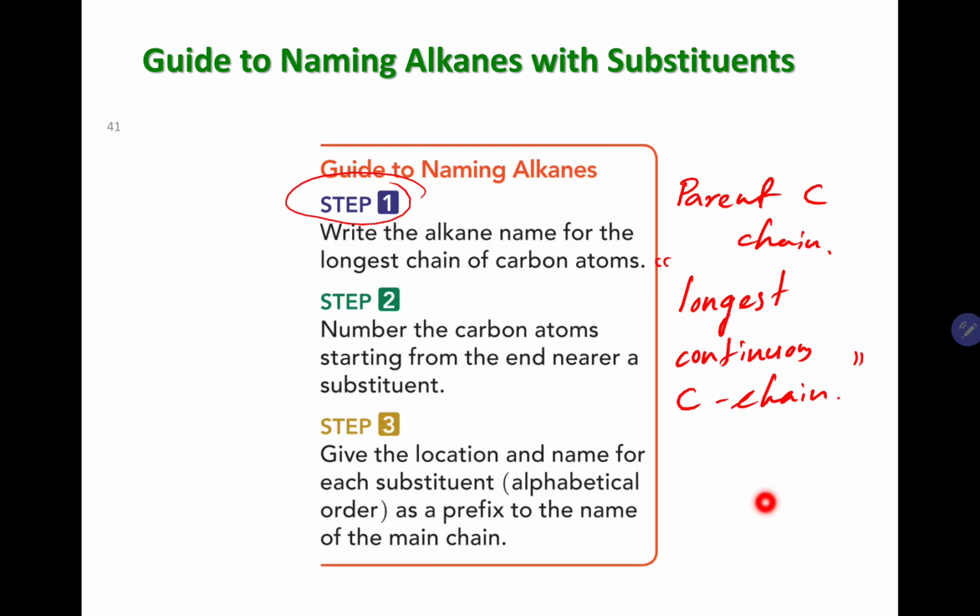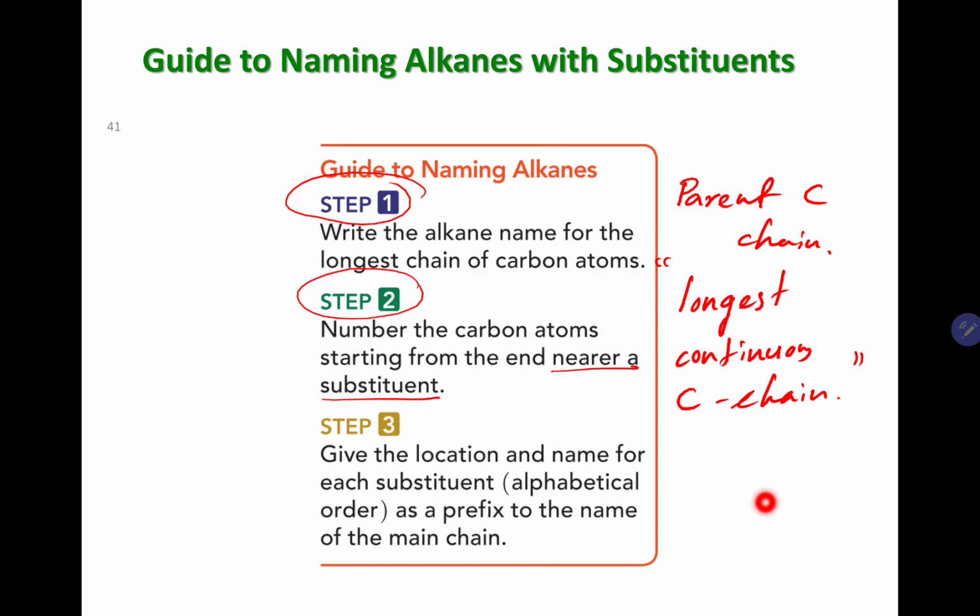Let's say you have substituents. Of course, we are trying to name a compound with substituents. Then what you do next is number the parent chain. First you figure out the parent chain and name it, and then you number it. Any chain has 2 ends, but you should start numbering from the end closest to a substituent.